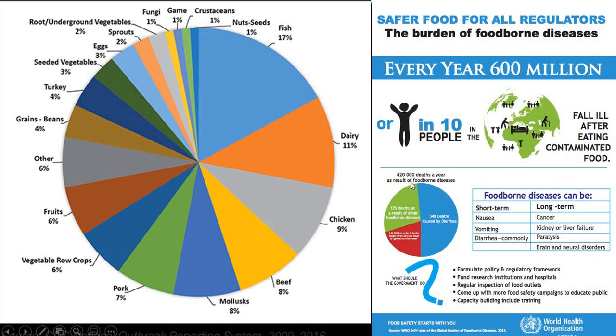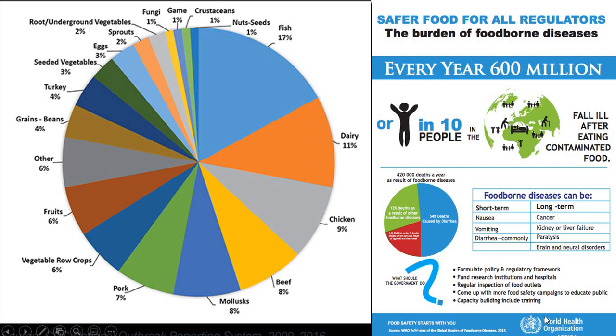So we can say 420,000 deaths a year as a result of foodborne diseases. 54% of deaths are caused by diarrhea and 12% by other foodborne diseases. There are two types of diseases, short term and long term. Short term is simple. It can be cured by normal treatment, as I said, in 1 to 7 days: nausea, vomiting, diarrhea, etc. Long term includes cancer, kidney failure, liver failure, paralysis, and brain and neuronal disorders.